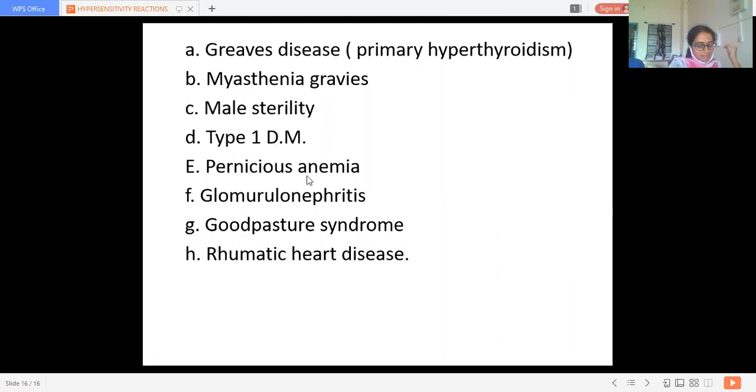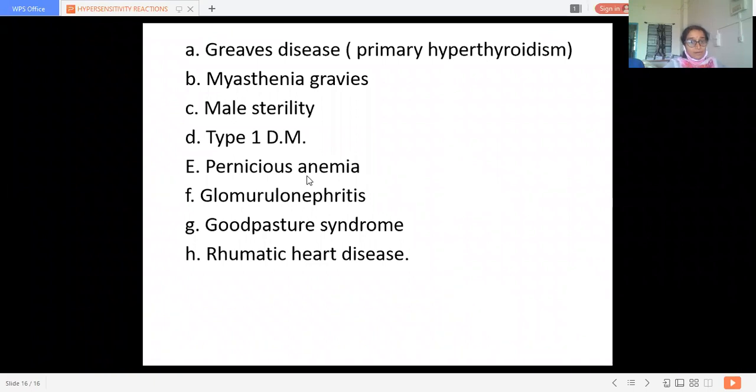Then pernicious anemia: there is again formation of antibodies against the intrinsic factor, and there is destruction of the parietal cells, giving rise to deficient release of intrinsic factor. So vitamin B12 and folic acid cannot get absorbed at the ileocecal region because of this deficient intrinsic factor. Pernicious anemia is again one example.